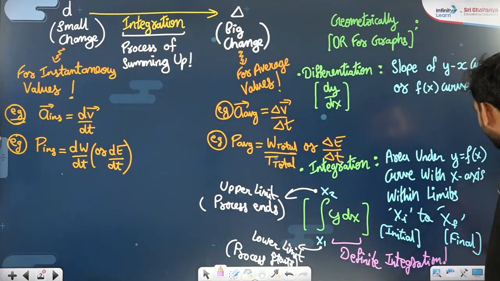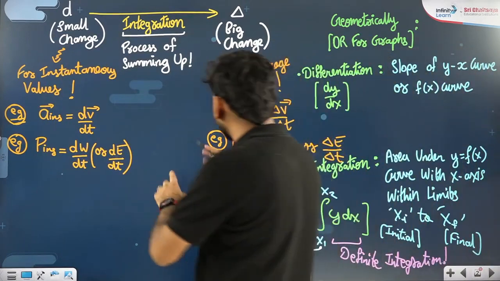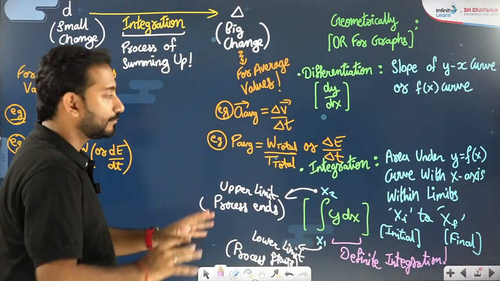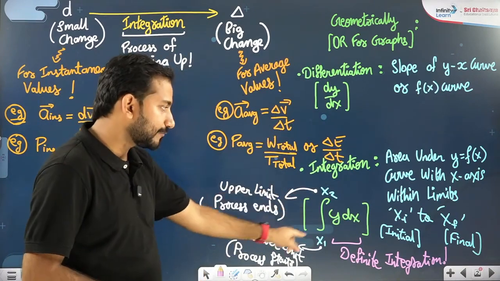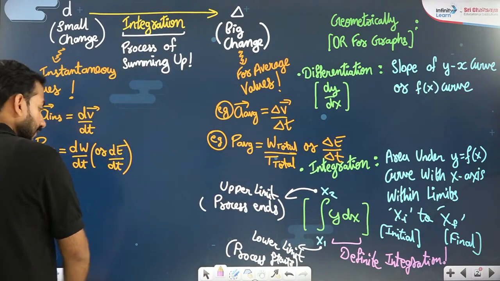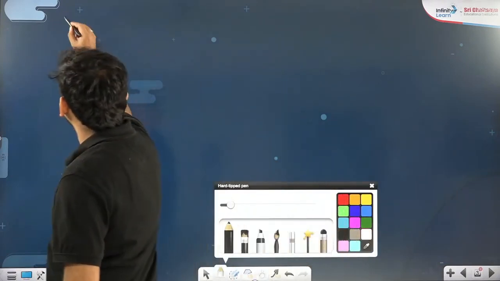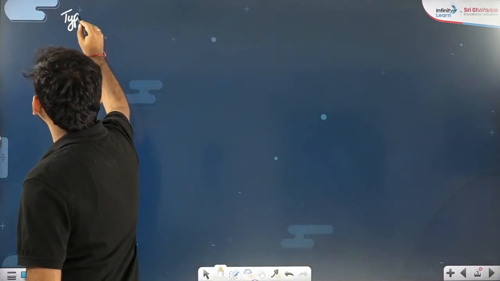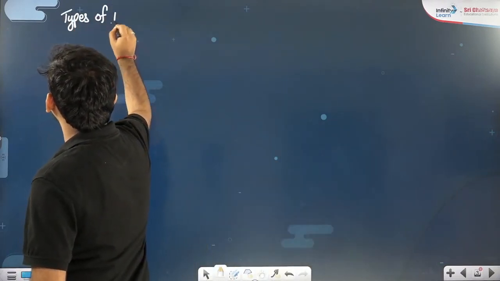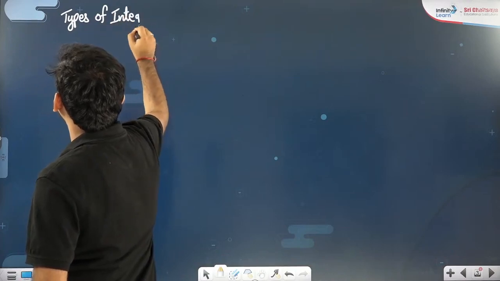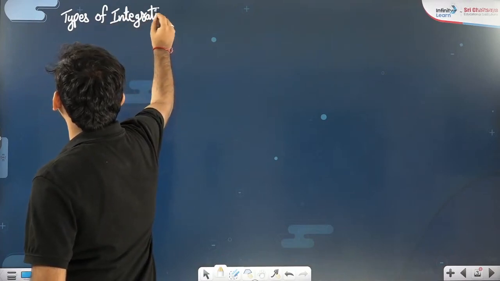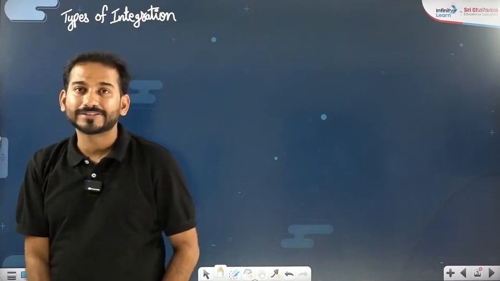Now we are talking about, so I'll sum it up once again in a while. Before that, now we are moving on to the definite and indefinite integration, types of integration. Last theoretical slide, after this we will start the formula and we will start the practice.